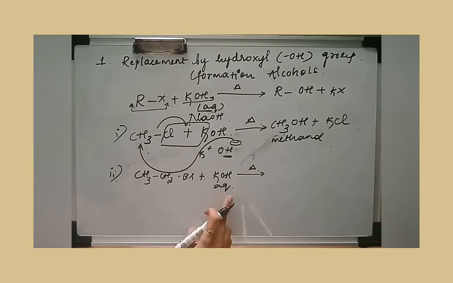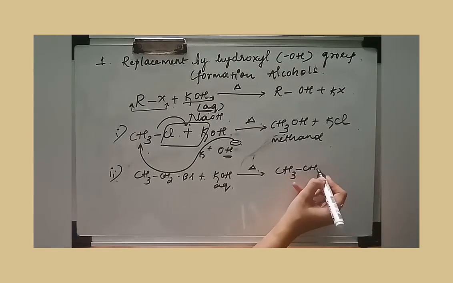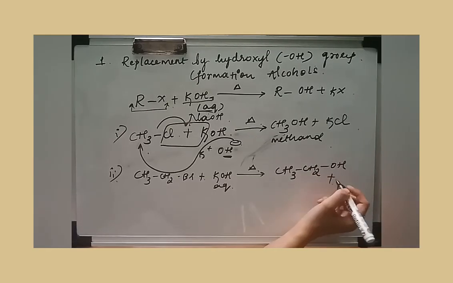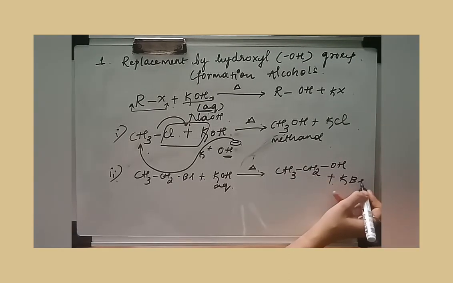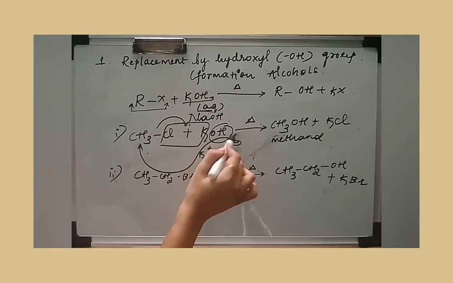If they write alcohol here, it means the solid KOH is dissolved in alcohol. So that is the difference between aqueous and alcohol. Here we are using aqueous KOH. When this is heated, CH3CH2 stays as it is, OH is substituted in place of the halogen atom, and potassium bromide is formed. Remember, the nucleophile here is OH minus.